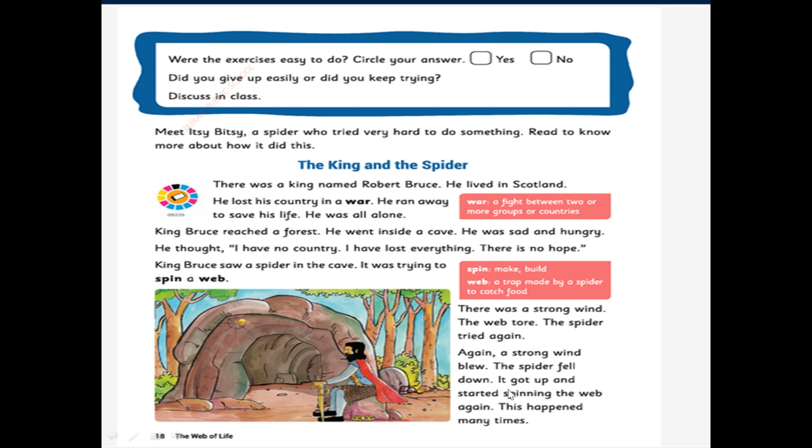But the little spider did not give up easily. It got up and started spinning the web again.